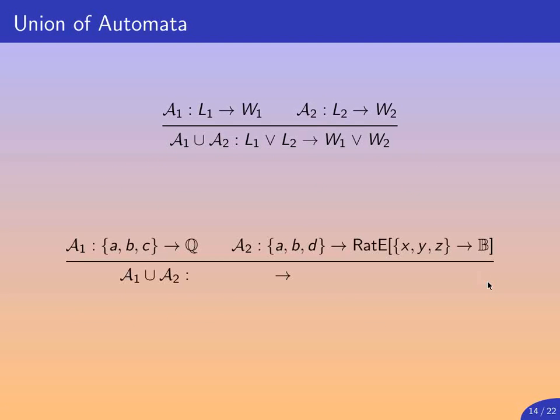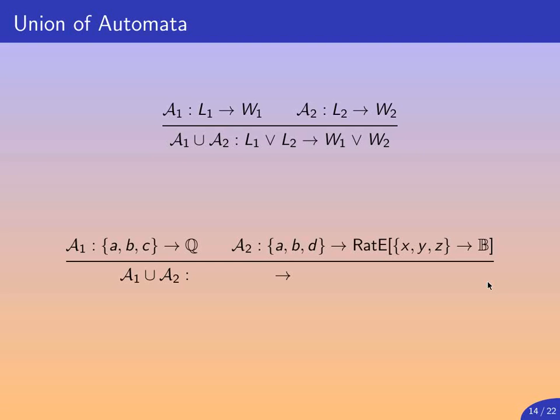By these rules, it is easy to give typing rules for operations over automata, for example. And this way, we can support heterogeneous operations over automata, which is very useful in practice. So, if we have two automata of different types, we can define the type of their union, and the union has as label set the join of the two label sets, and as weight set the join of the two weight sets. Let's give an example.